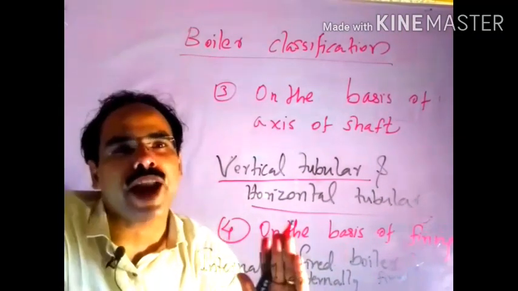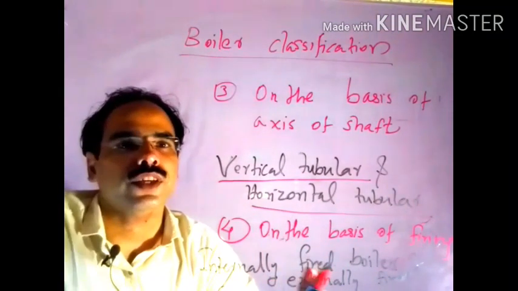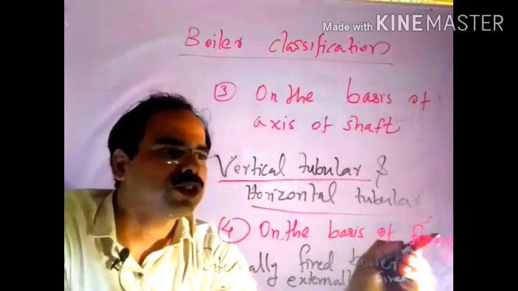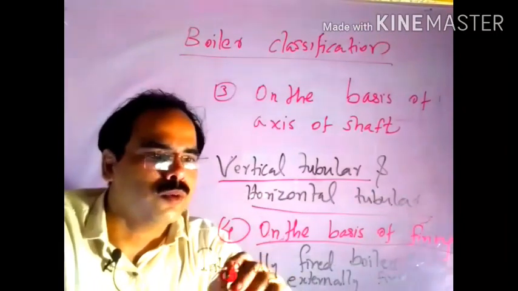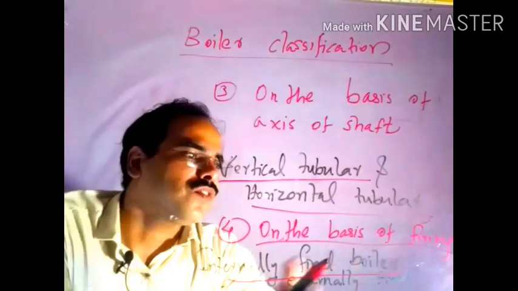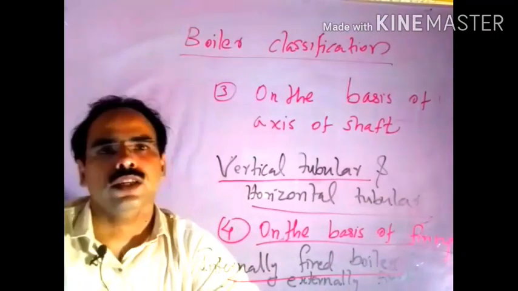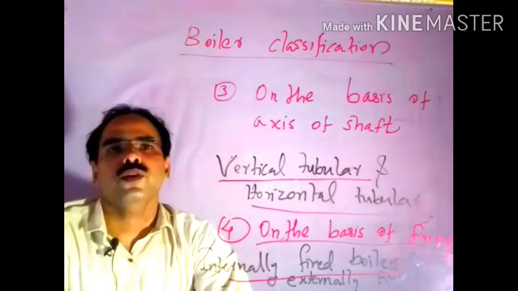Fourth, on the basis of firing, there are two types, which are the internally fired boiler and externally fired boiler. These are the main classifications in case of boilers.